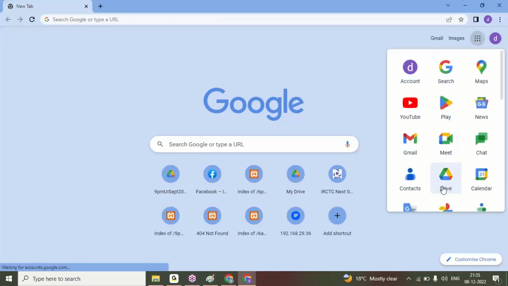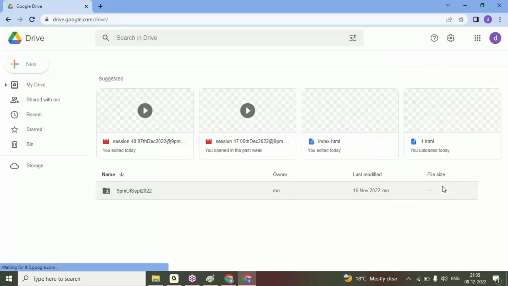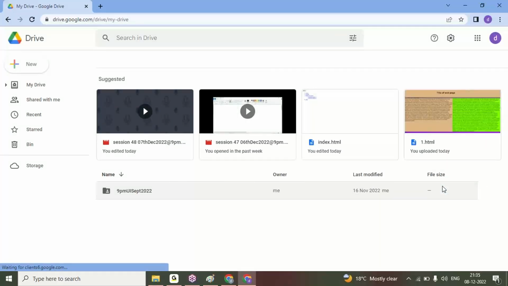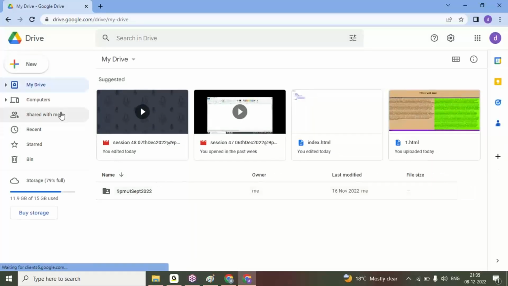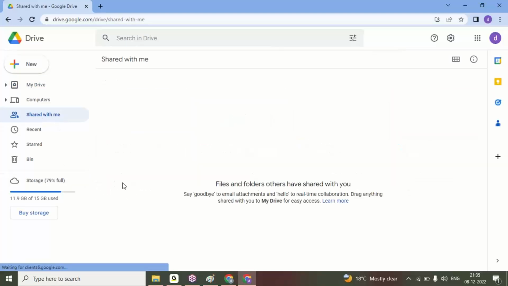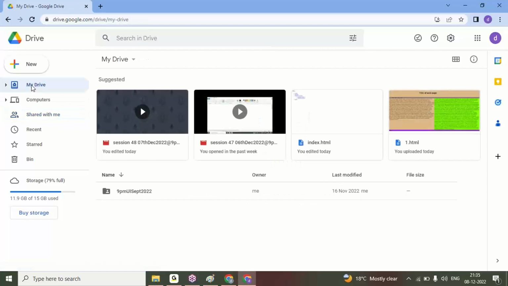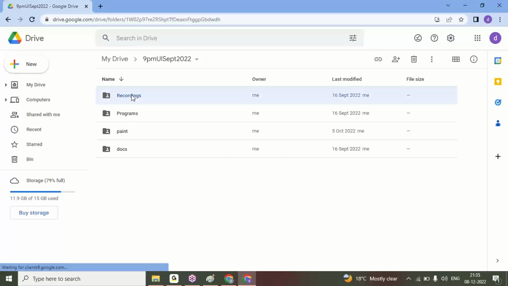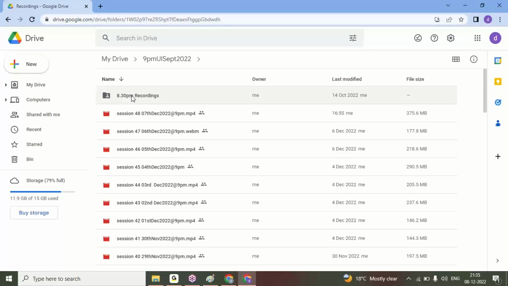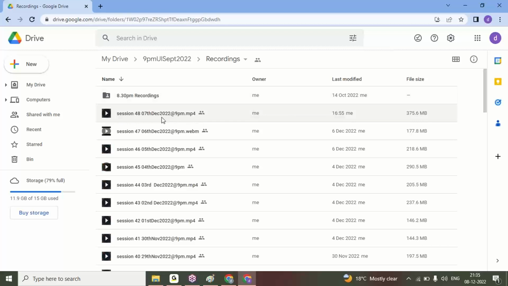Here, go to the Gmail drive. Every day, once I share it, it will be available in the Share with me option of your Gmail. There you can see this 9 p.m. folder. For me it is my drive; for you it is shared with me. Under that folder, you can see how many classes I have conducted, up to 7th December. Yesterday's class, 7th December, was the last class, on the project.